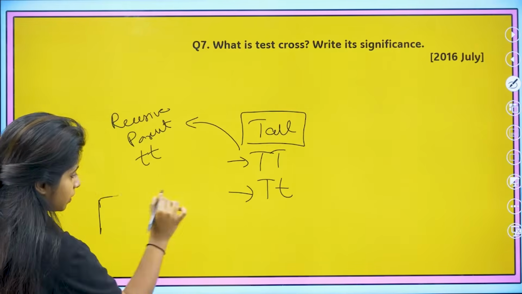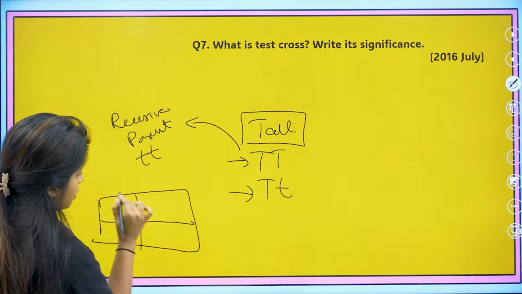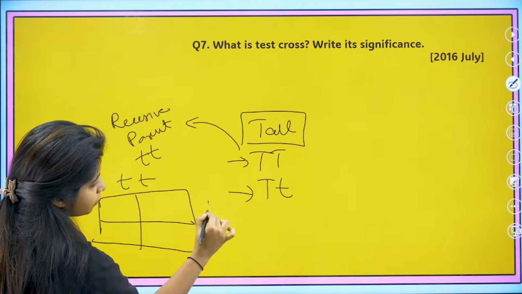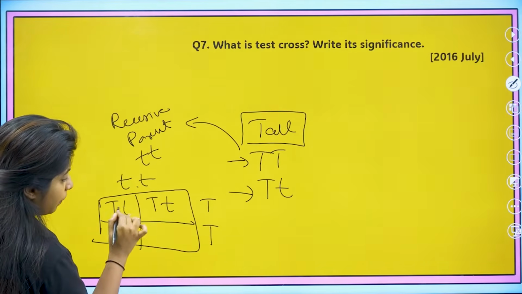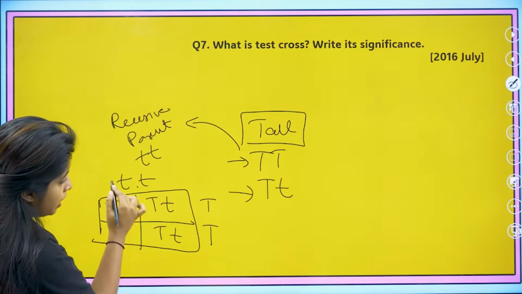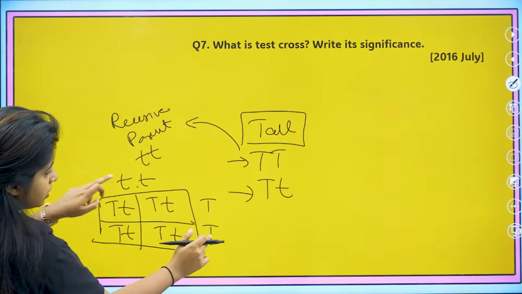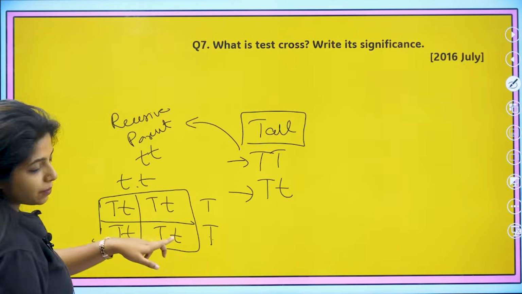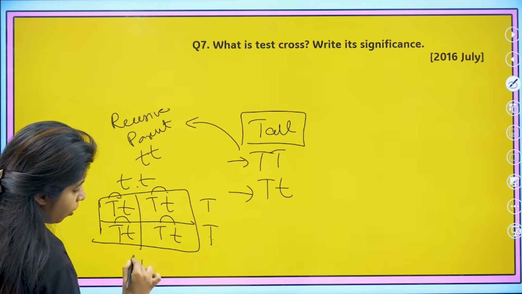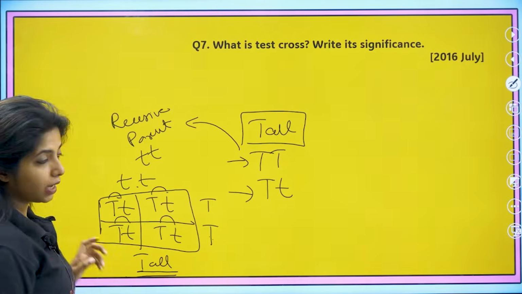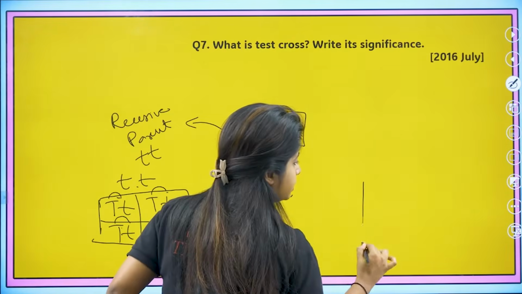So over here, let's see. What's the difference, ma'am? What will I get? Over here I have small t, and over here suppose I have capital T, capital T. This and this gives capital T, small t, here also capital T, small t, here also capital T, small t, and here also capital T, small t. All of them have capital T over here, which is why all of them would be tall. Now on the other hand, the cross is like this.